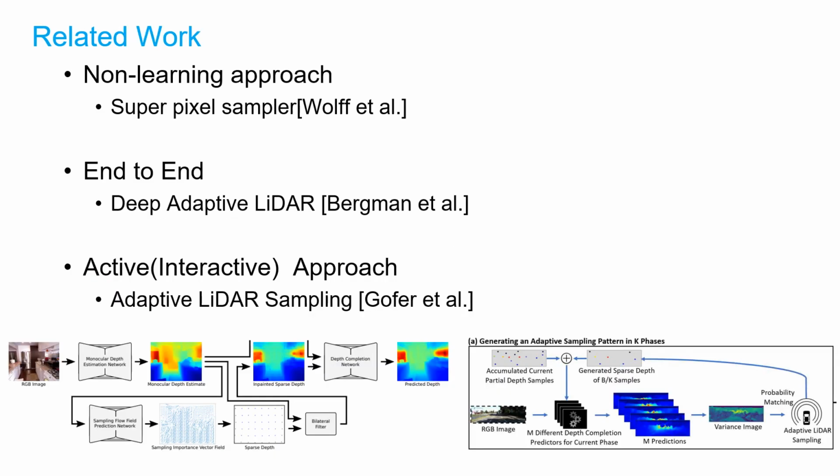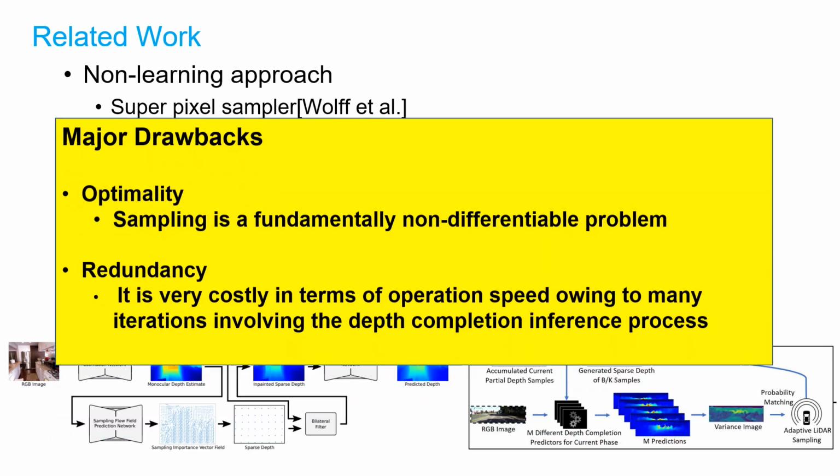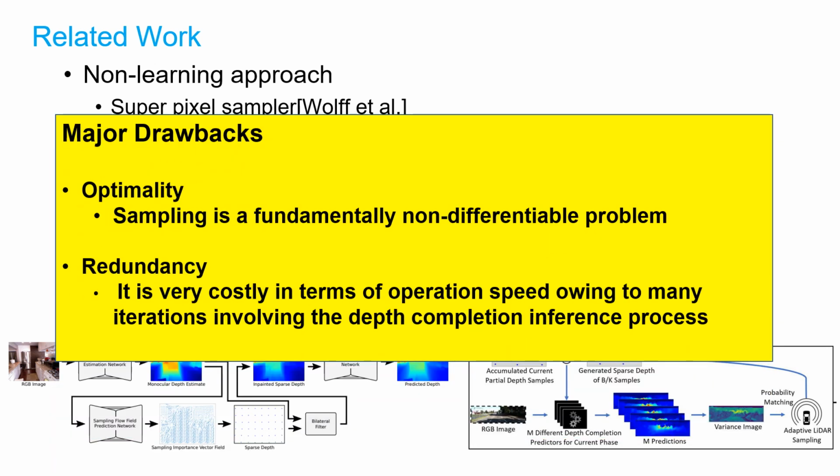We explain related works briefly. There are several approaches: non-learning, end-to-end, and active approaches in recent works. Major drawbacks of related work are optimality and redundancy. End-to-end methods find it difficult to perform optimal sampling because sampling is a fundamentally non-differentiable problem. The active approach can assess sampling candidates in model output and shows good performance. However, it needs many iterations involving the inference process, and it is very costly in terms of operation speed.